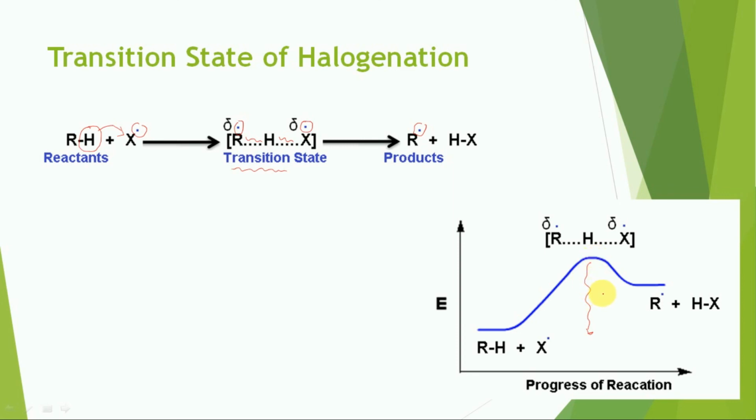So it corresponds to E activation. In the case of fluorination, this activation energy is very small, and if the activation energy is very small, then the reaction will occur at a very fast speed. Similarly, in the case of iodine, this activation energy is very large, so the reaction will occur at a very slow rate or not occur at all in many cases.